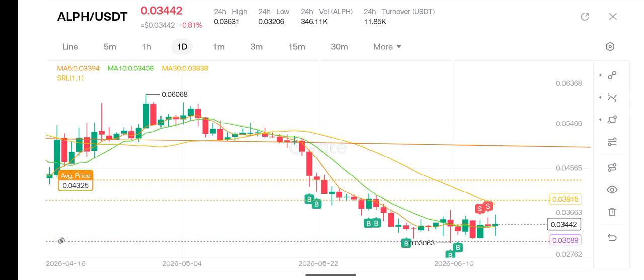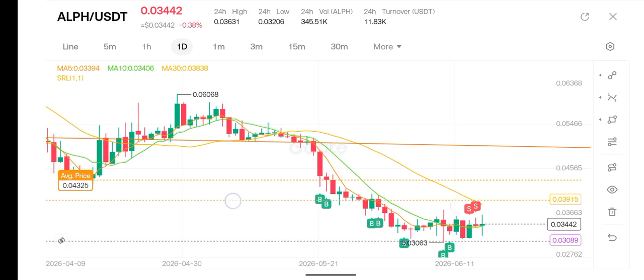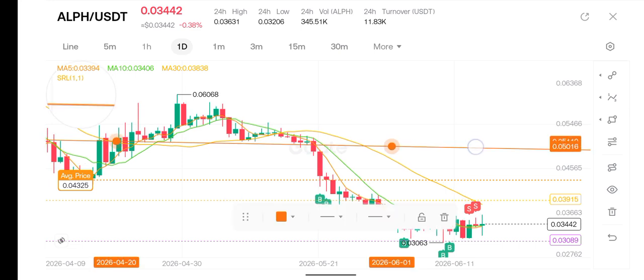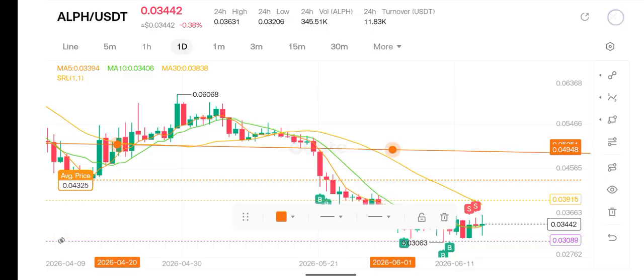This downward trend continued. If you look at the moving averages, you can see that the 5 moving average has crossed the 10 moving average, showing that there's going to be a price decline. So currently we have another momentum building up at this particular zone here, symbolizing further action on the price.